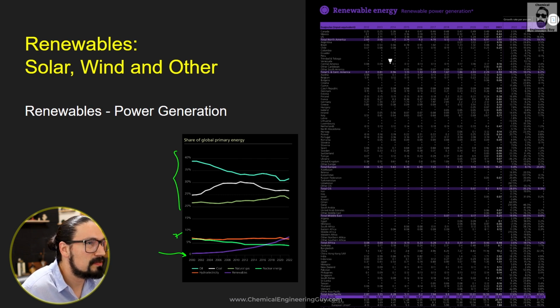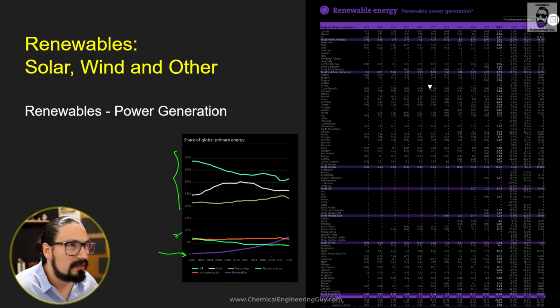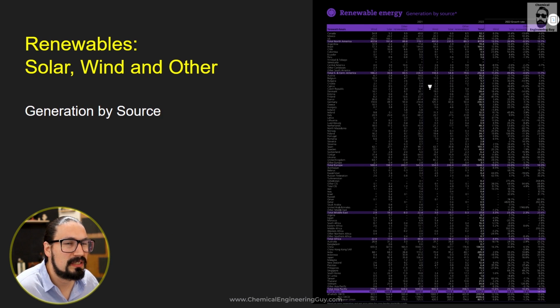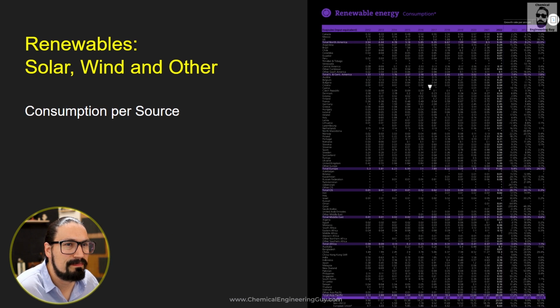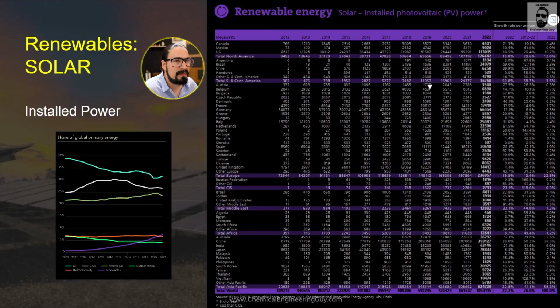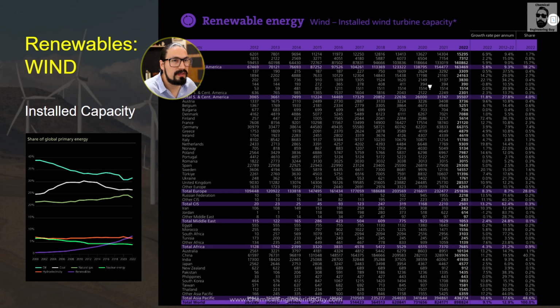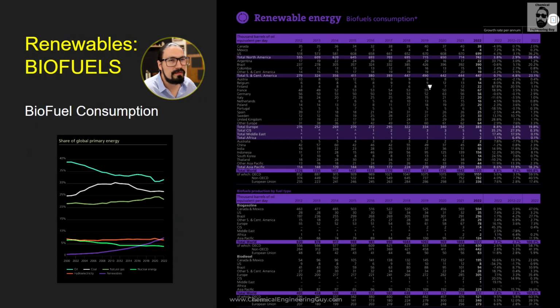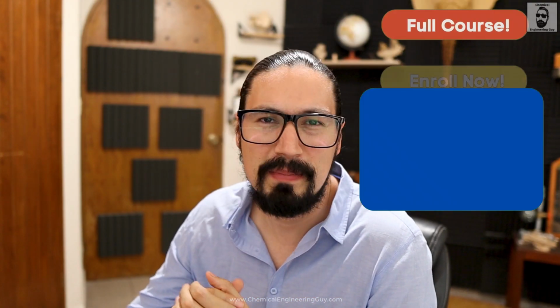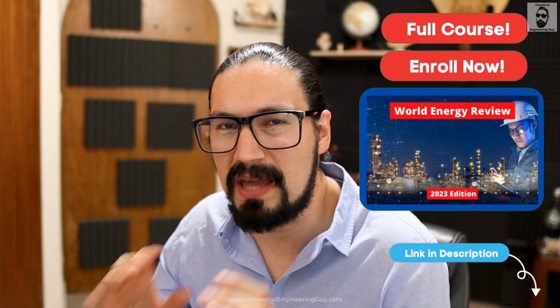So what I want to do here is, of course, analyze all the data right here, the relevant players. But more importantly, I want to see the distribution, which is going to be seen later on. This is generation by source, consumption per source, and solar energy, most likely installed power. Remember that this will be pretty similar to the refinery capacities. Then we have wind installed capacities, and of course, finally, biofuel consumption. Identify which type of countries are betting towards the production and consumption. As stated before, most renewables will be kept in-house, and are not likely to be exported.